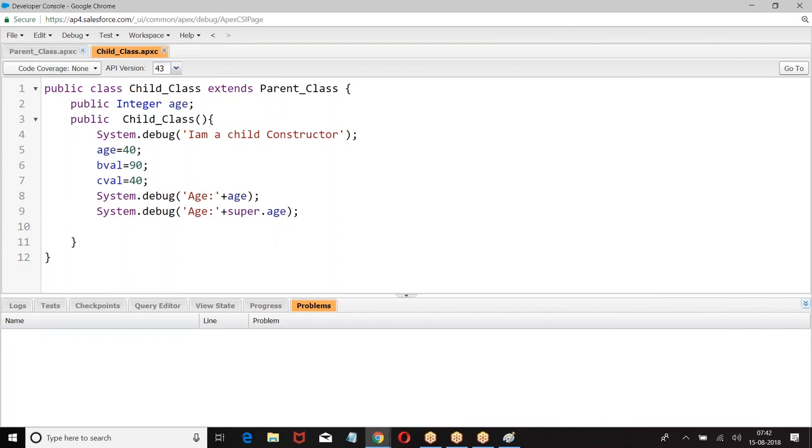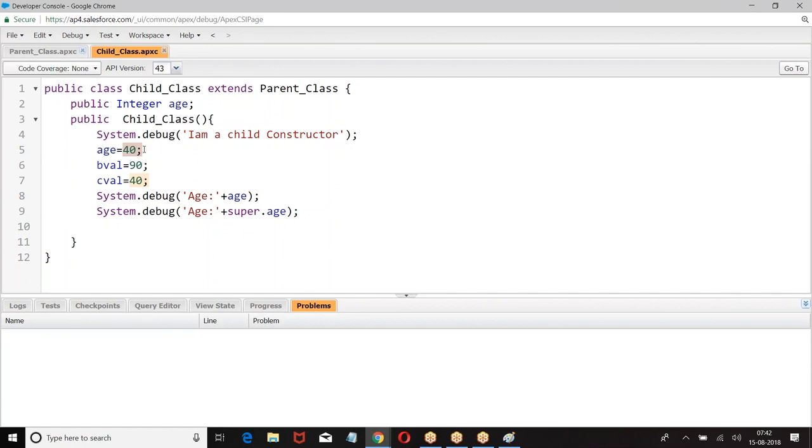So here we are using what? Super. This means that object variable. When a parent class and child class both have the same variable, the child class will dominate the parent class. So when I say age, 40 will come. I don't want the 40, I don't want the variable of the child class, I want the variable of the parent class.